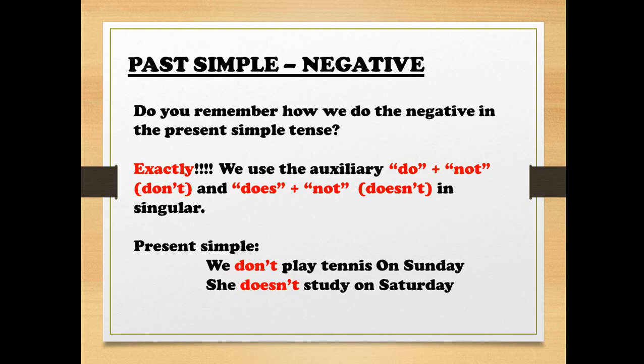So that's why we're using it in the past simple, right? Do you remember how we do the negative in the present simple tense? Exactly, we use the auxiliary do not, don't, and does not, doesn't, in singulars. Present simple: We don't play tennis on Sunday. She doesn't study on Saturday.